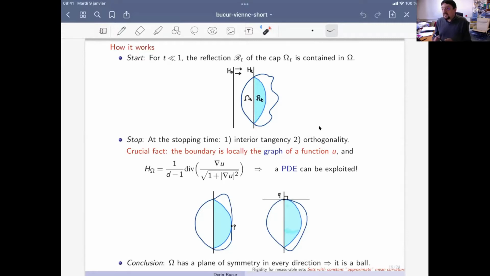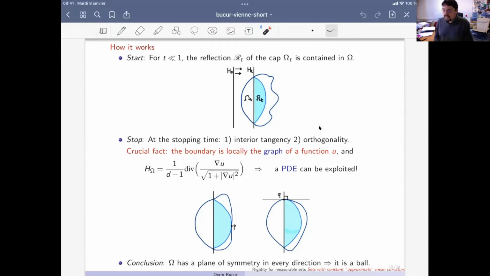At some point, the movement will stop. And there are, roughly speaking, 2 ways in which the movement will stop. Either the reflected set will touch the original set omega, that's omega, in some point like here. Or you get some kind of orthogonality at the contact with a hyperplane, in which situation you don't know if you can continue the movement, because if you would continue in this way, somehow the reflected set will get out around the contact point.